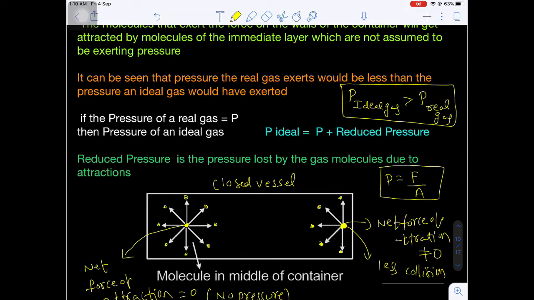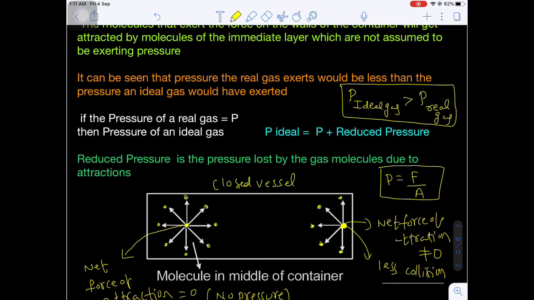Due to attractive forces, the molecules try to attract the molecule which is just near the boundary, near the wall of the container, due to which the molecule at the boundary of the wall has less tendency to collide on the surface. Due to less tendency of collision, there will be less pressure. That means the pressure of a real gas is less as compared to the pressure of an ideal gas. Are you getting my point?